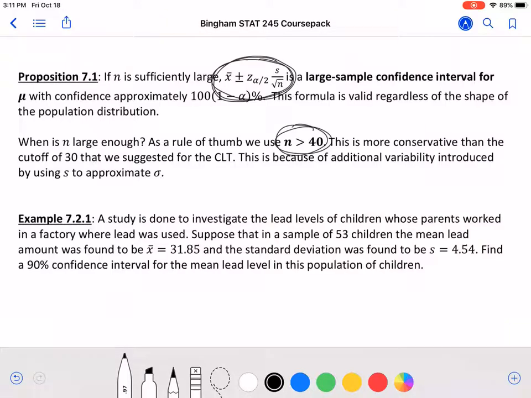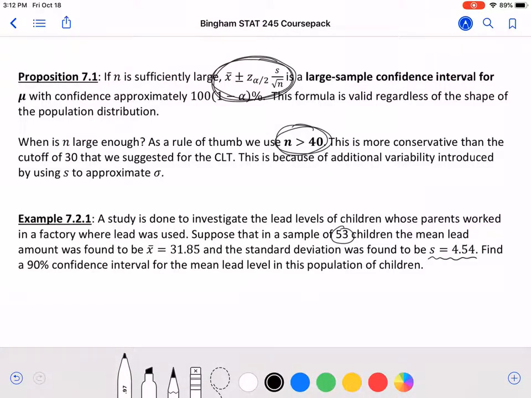So here is the first example. We have a study done to investigate the lead levels of children whose parents worked in a factory where lead was used. We have a sample of 53 children. The sample mean for them was 31.85, and for those 53 children, the standard deviation was 4.54. So this S comes from the sample of 53. We want a 90% confidence interval for the mean lead level in the population of children.